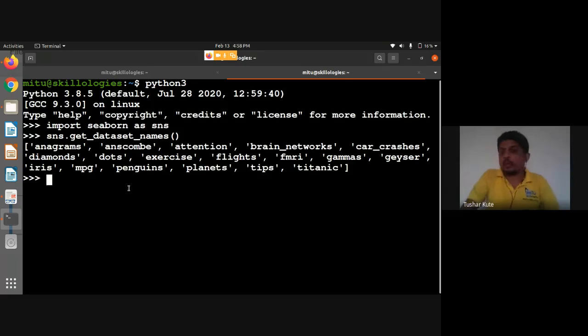If you want to work on the data, we can identify that: X is equal to sns, that is Seaborn dot load underscore dataset, and give it a name. For example, let's say iris, I want to import it. So iris is imported, and if I print X, see, this is a dataset.